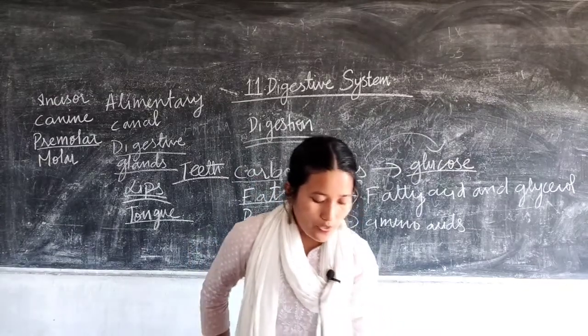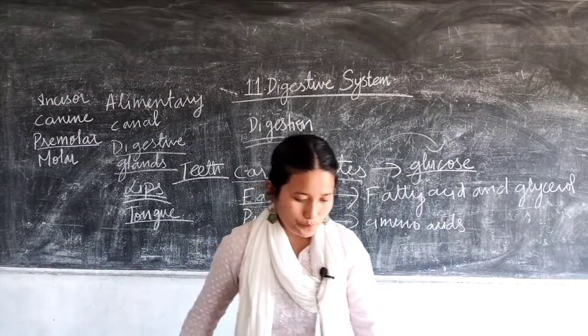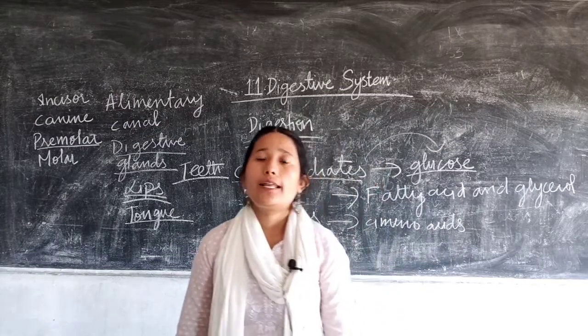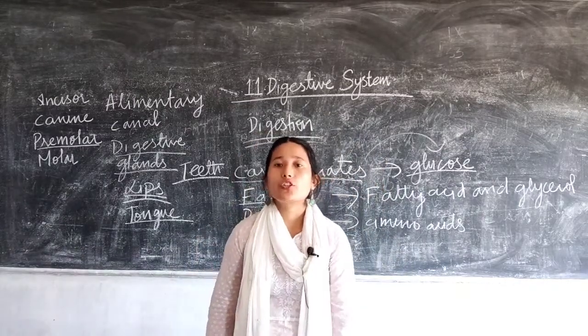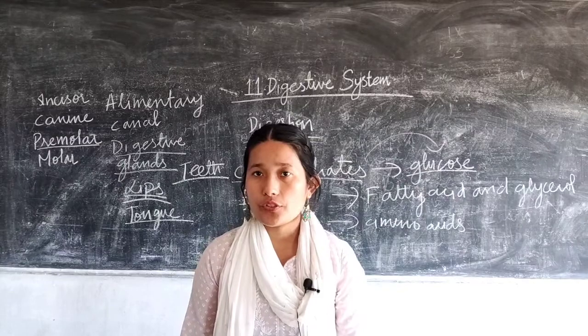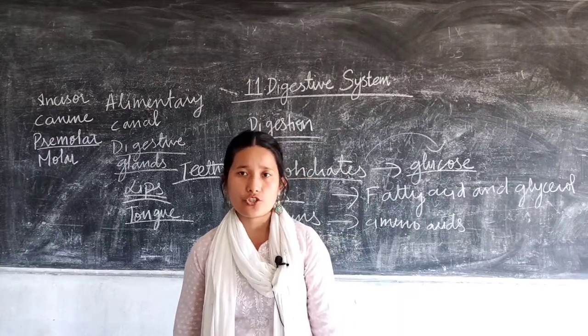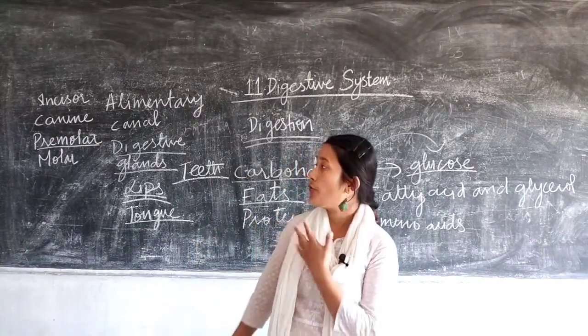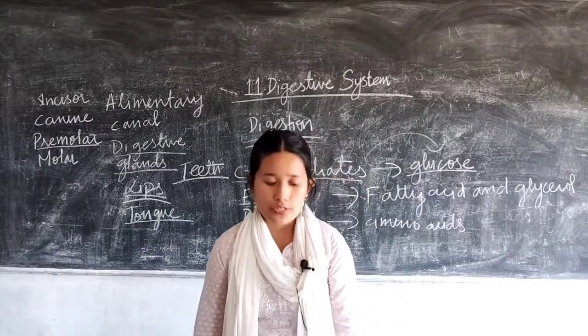Okay, now next would be the structure of the teeth, the internal as well as the external structure. We have already discussed the types of teeth, right?